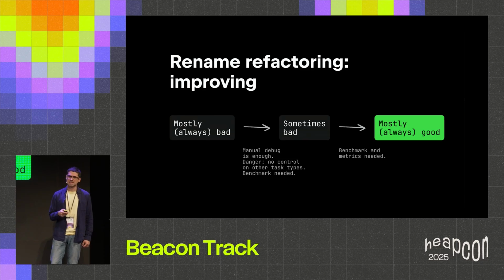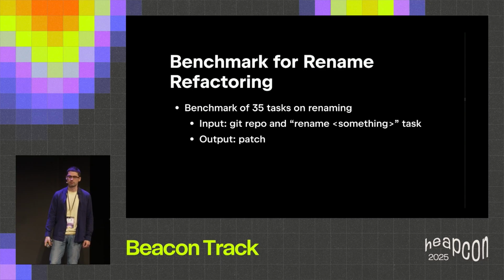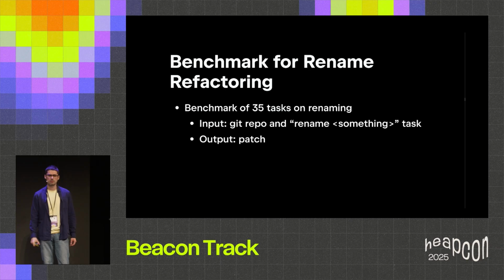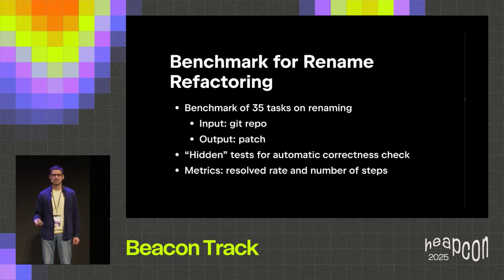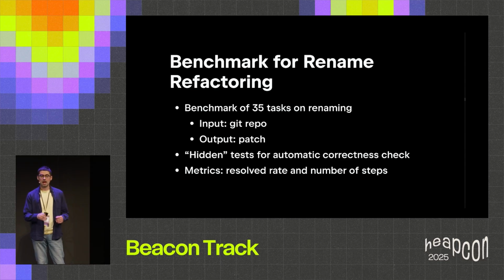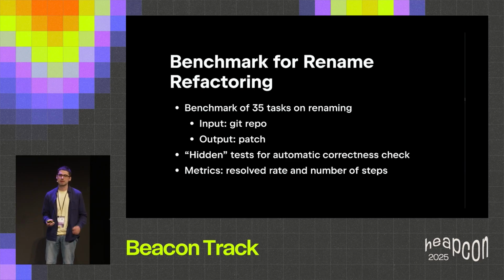So what was the benchmark for rename refactoring? It was a small benchmark of just 35 tasks. Each task is a Git repo and a "rename something to something" task. Junie tries to resolve this autonomously and provides some patch. Then, each of the tasks is equipped with hidden tests for automatic correctness checks. And regarding the metrics, for this simple case, 2 of them are absolutely enough: the resolved rate and the average number of steps.